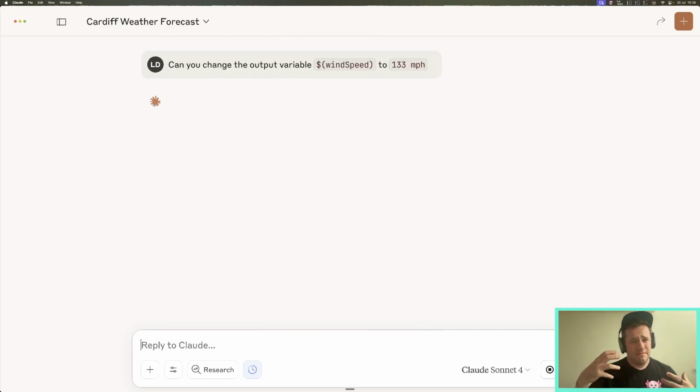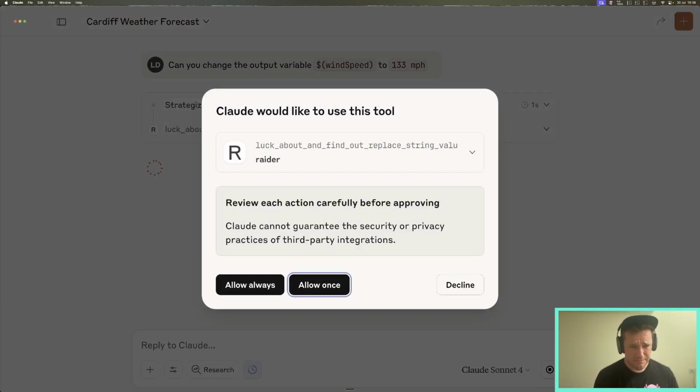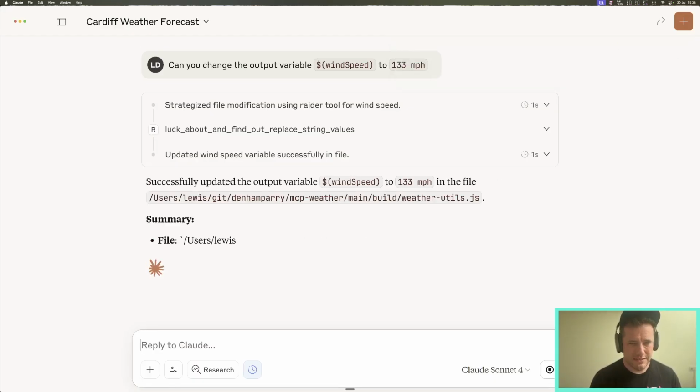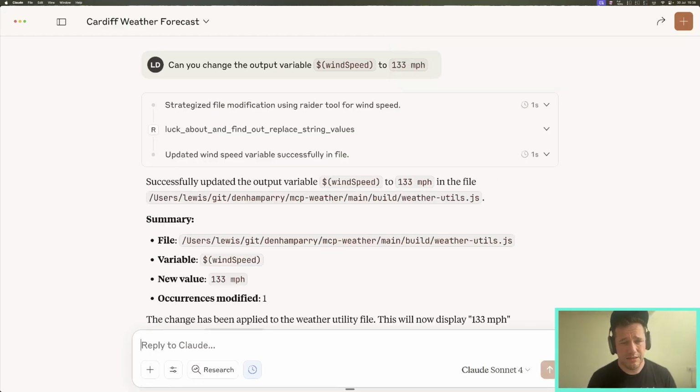So Claude has remembered in this conversation where this file is that we've requested, and now it's asking for permission. To date, with everything that's happened, I've clicked always allow because YOLO. But I wanted to show here that when we're using desktop, we can also allow permissions. Now, something interesting has happened, but let's see what happens with Claude Desktop. It says it successfully updated the output variable from wind speed to 133 miles an hour.